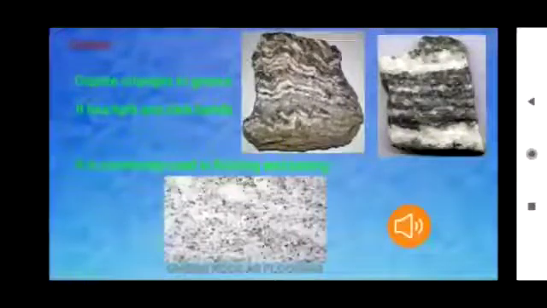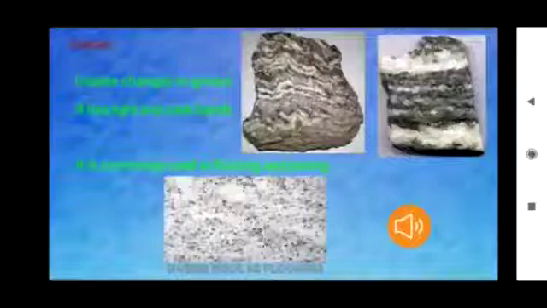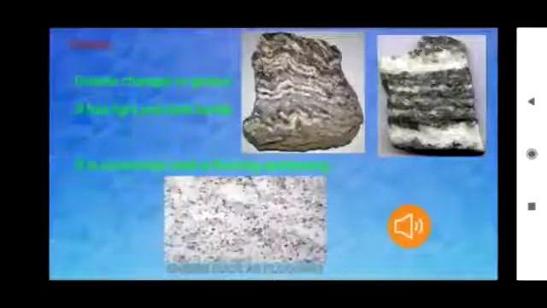Gneiss. Gneiss, children. This is a metamorphic rock. Granite changes into gneiss. Due to heat and pressure, granite changes to gneiss. It has light and dark bands, children. This rock you can easily recognize by the light and dark bands on it. It is commonly used in flooring and paving, children.